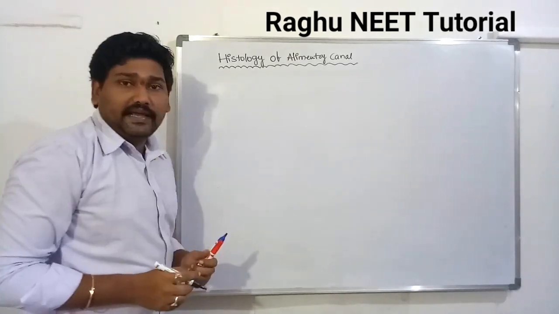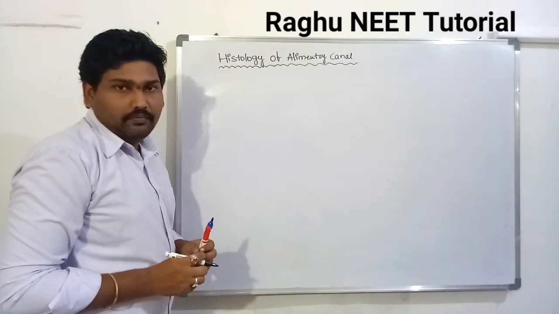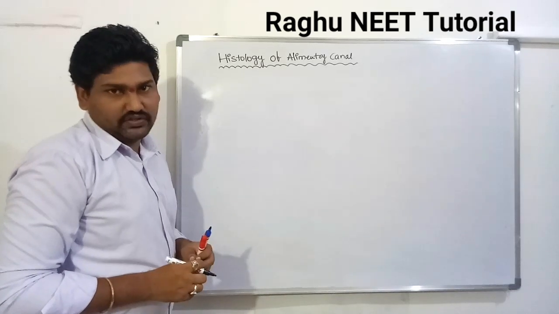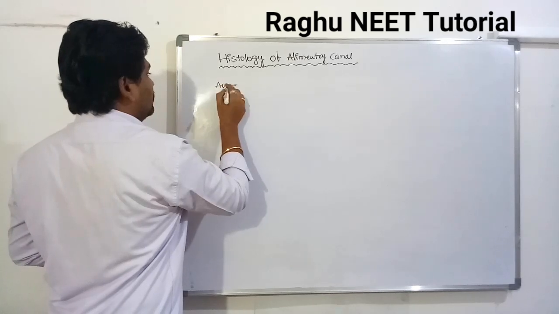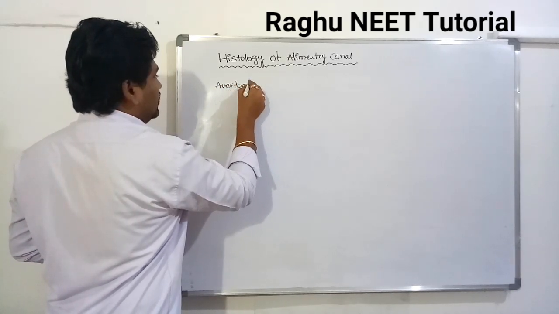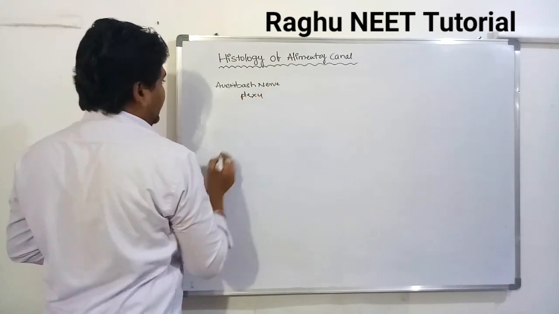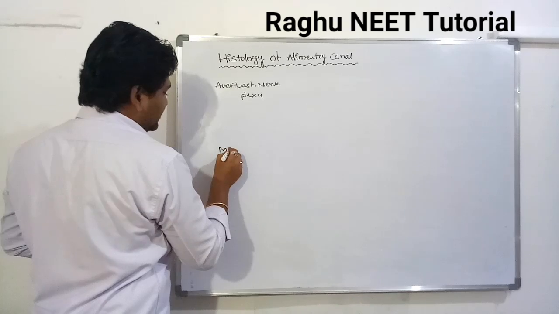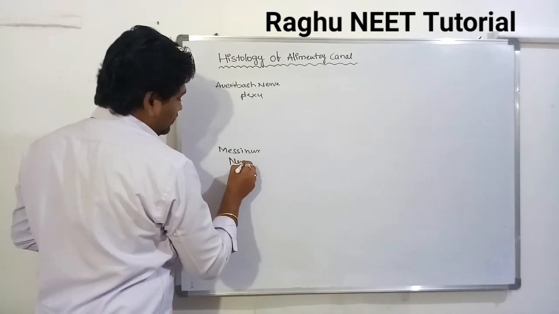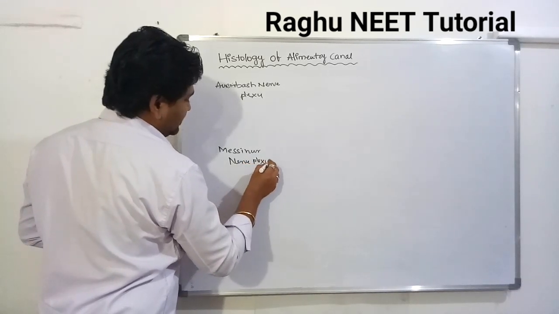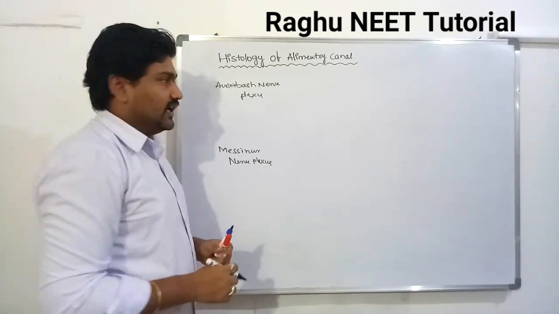Okay. The Auerbach's and Meissner's plexuses both come under the parasympathetic and sympathetic nervous system. First one, Auerbach's nerve plexus, and what is the next? Meissner's nerve plexus. Auerbach's nerve plexus and Meissner's plexus are under the parasympathetic and sympathetic nervous system.